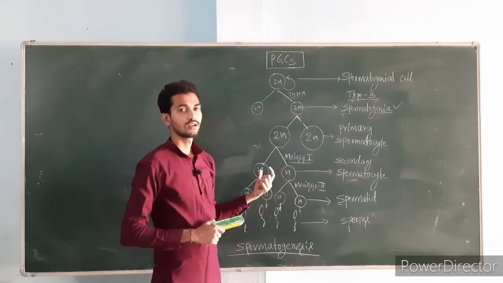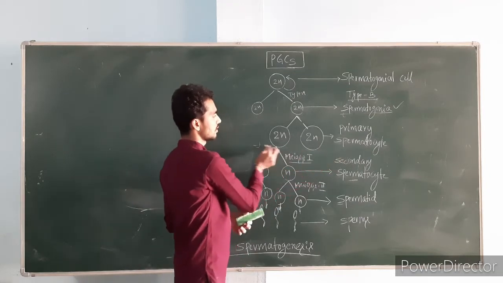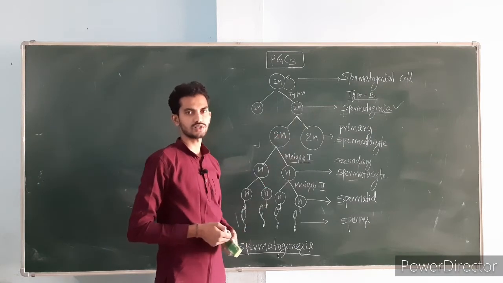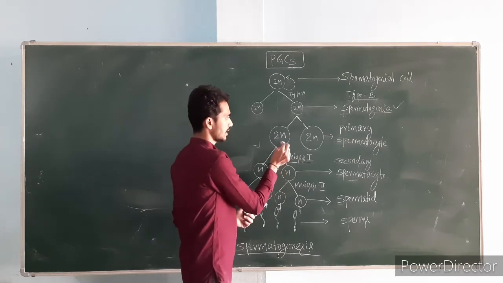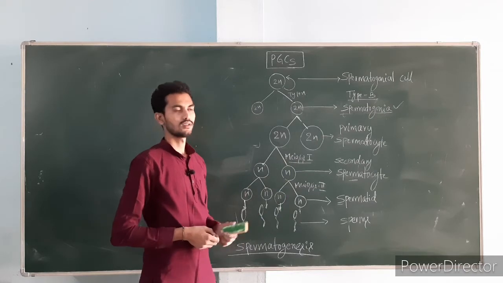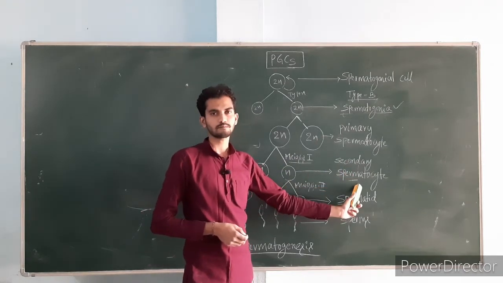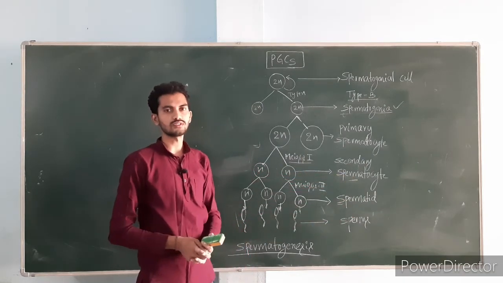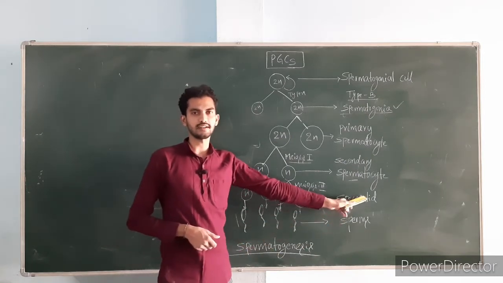Okay, and the next is the maturation phase, a very important phase, because till here spermatocyte mitosis has occurred. Okay, an equal number of chromosomes has been shared, but now the meiosis will occur. I am talking about the maturation phase. The primary spermatocyte undergoes first meiosis, which is heterotypic. It will give rise to cells called secondary spermatocytes. Then once again the secondary spermatocytes undergo second meiosis, which is homotypic. Then it will give rise to the 4 haploid cells called spermatids.